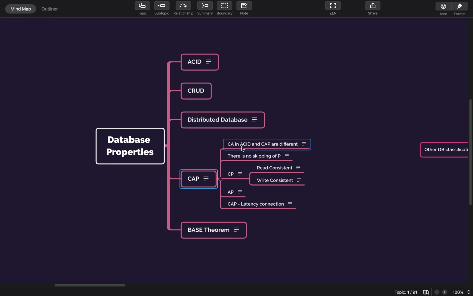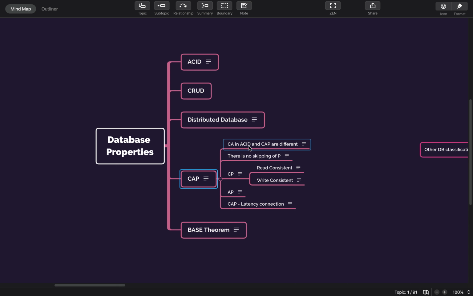So one important aspect here is the C and A. We talk about C and A here as well, and in ACID as well. So C and A in ACID and CAP are different. How are they different? C is consistency in both ACID and CAP, but in CAP it is consistent throughout all the nodes, while in ACID it is consistent only on the node it is writing. So in ACID, for example in an RDBMS, not necessarily does your slave have the same data, but the data is still consistent. But in CAP, the data across all the nodes should be the same.